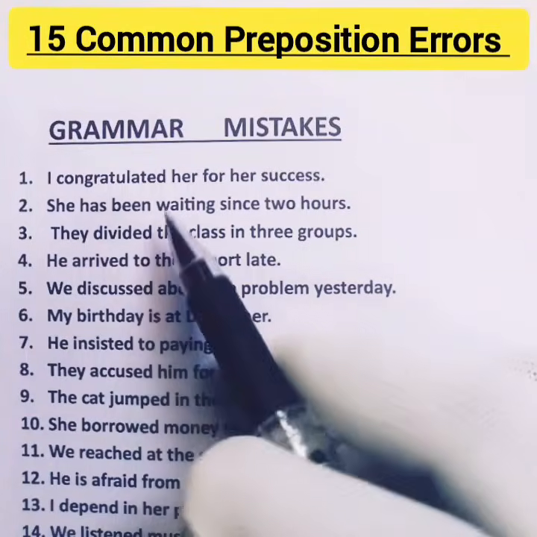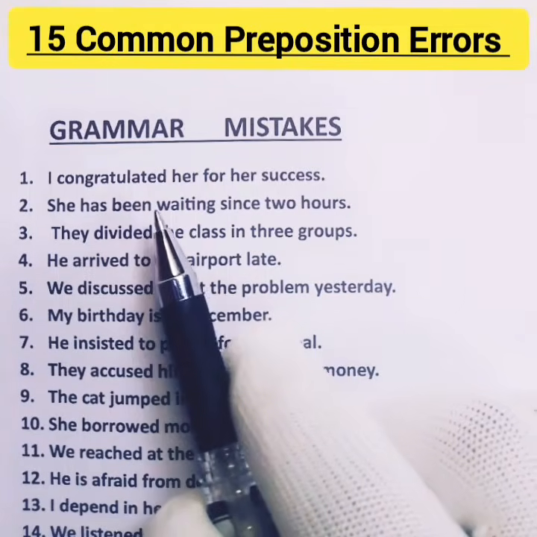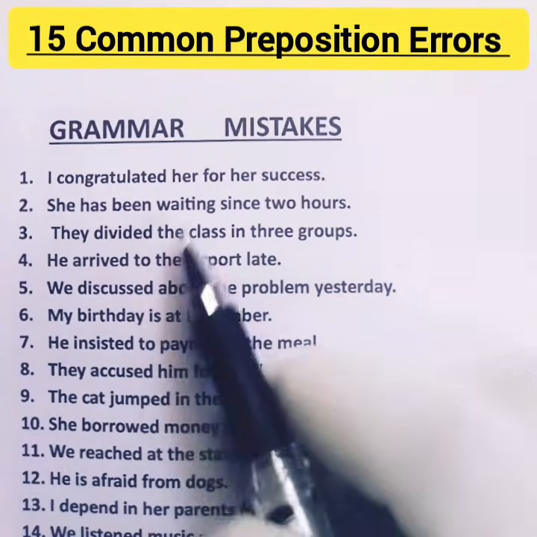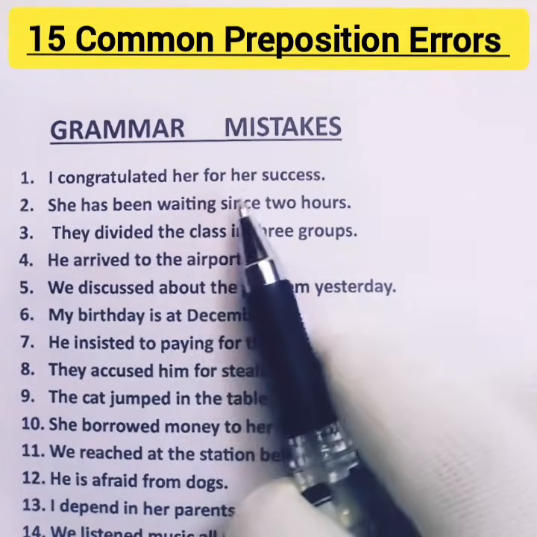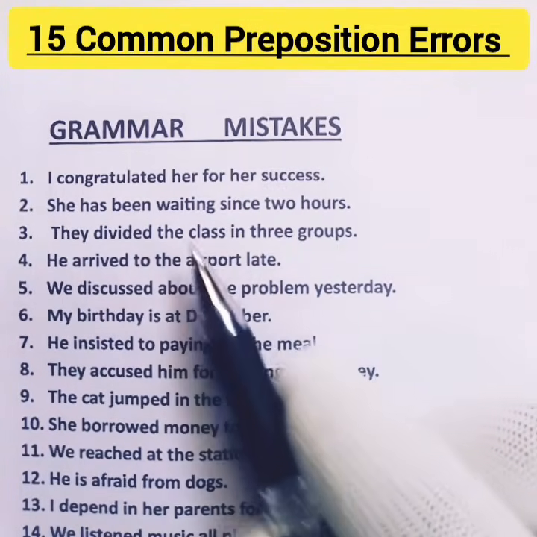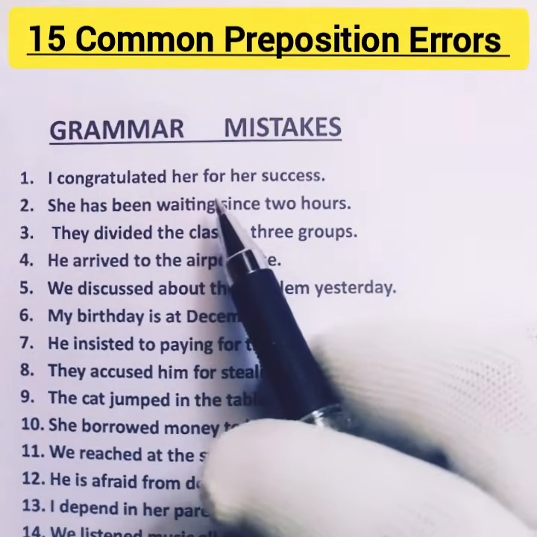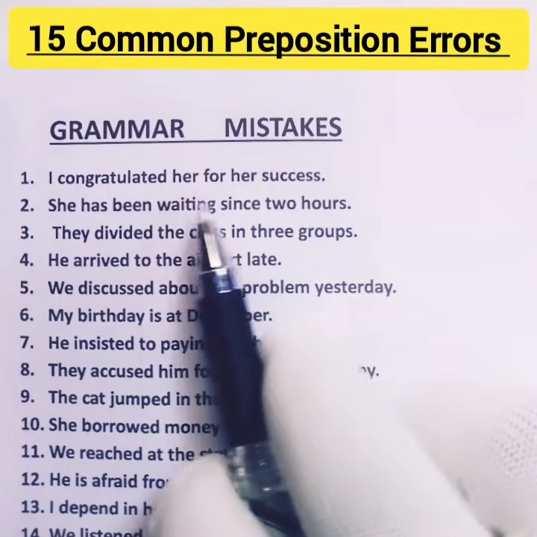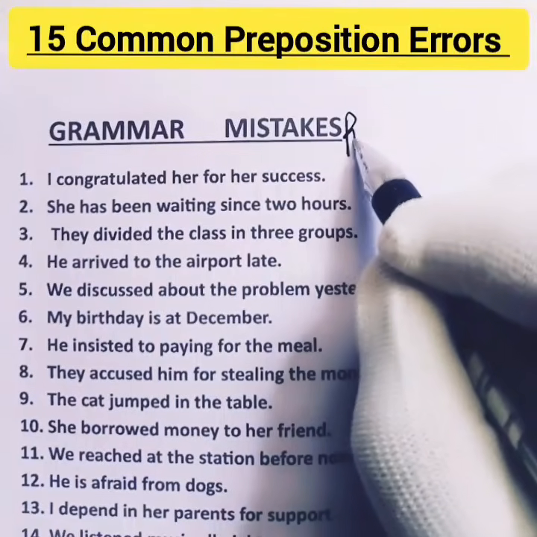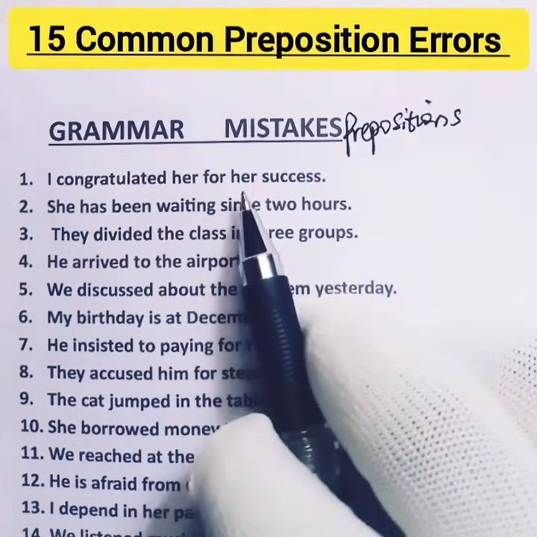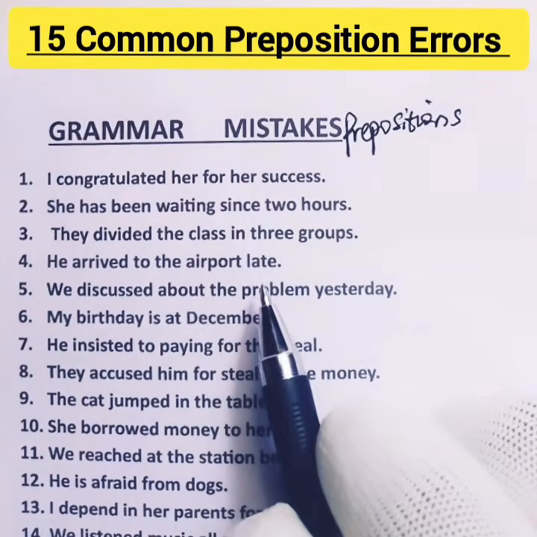These are very common grammar mistakes often made by English learners. Even advanced students make some of these mistakes. In this video, I will show you exactly what is wrong in each sentence and correct them, okay? There are 15 sentences here and all of them have preposition mistakes. So we are looking at prepositions. So in each sentence, we identify the preposition and find out what is wrong.